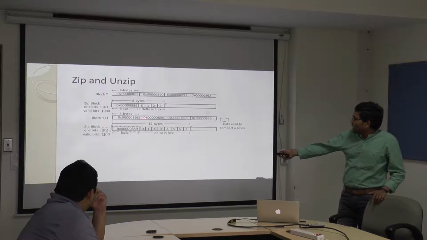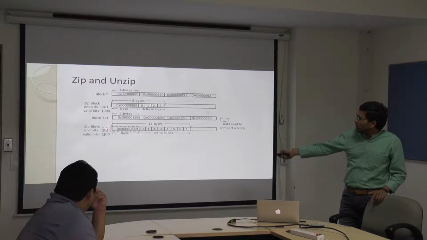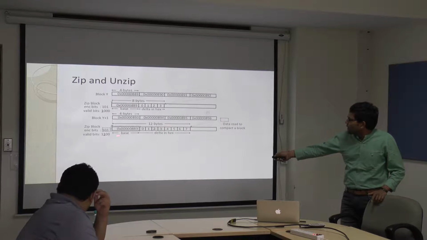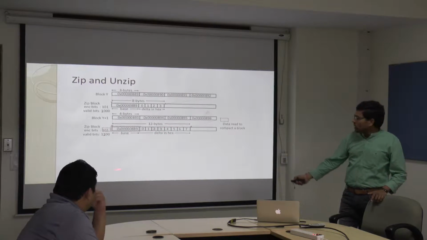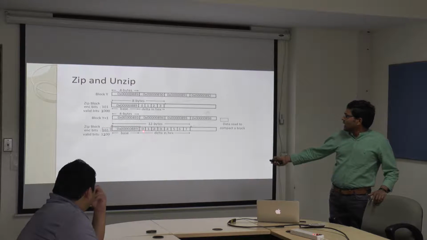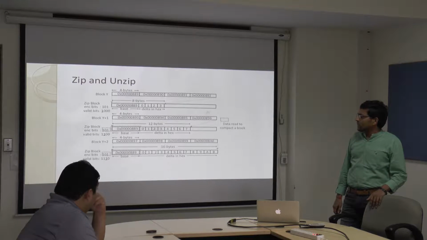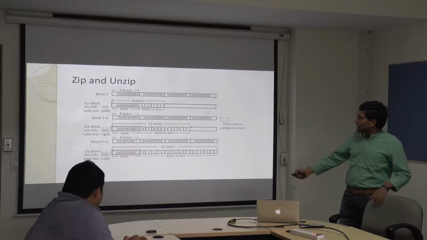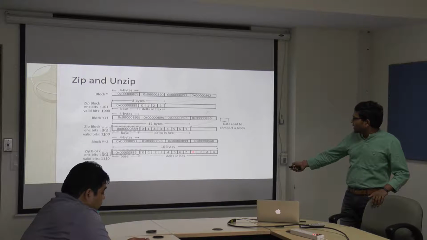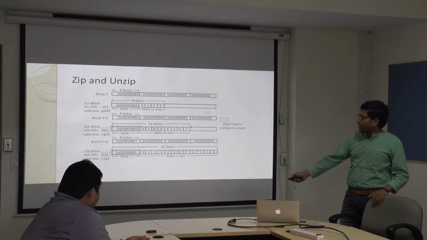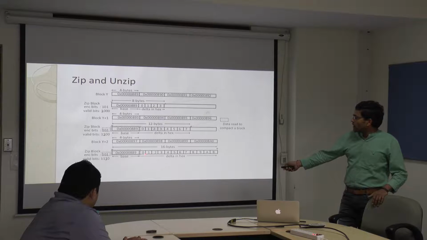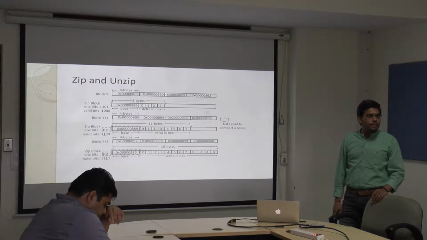When I add Y plus 1 also zipped into this, I am considering these 4 corresponding to this 4. So now in this particular case I have 2 valid bits. The first valid bit corresponds to this and the second valid bit corresponds to this. Similarly, one more request came, that is the Y plus 2 block, which can also be compacted with the existing one. Now I have added this 8, 9, 18. So I have 3 valid blocks and the base is this, and I am using an encoding scheme.